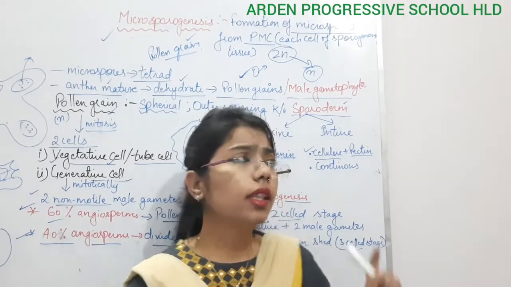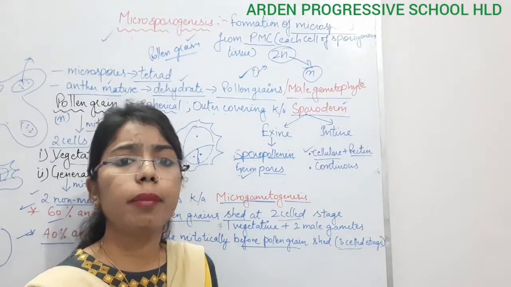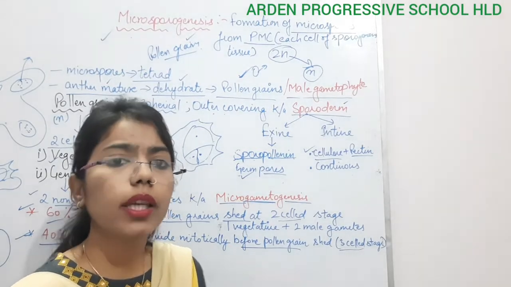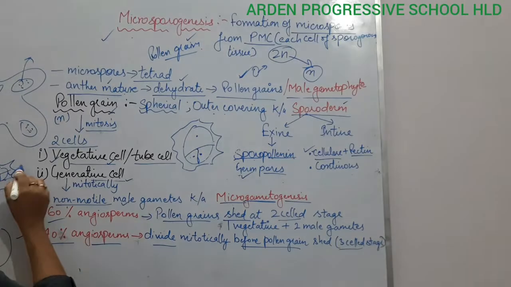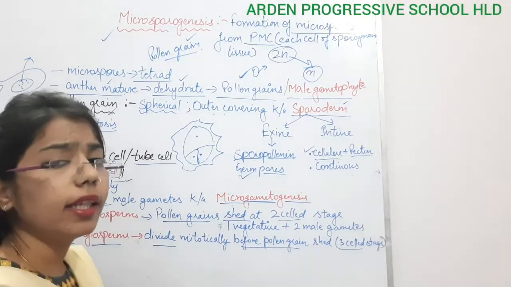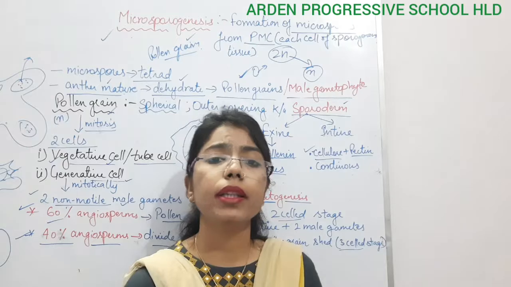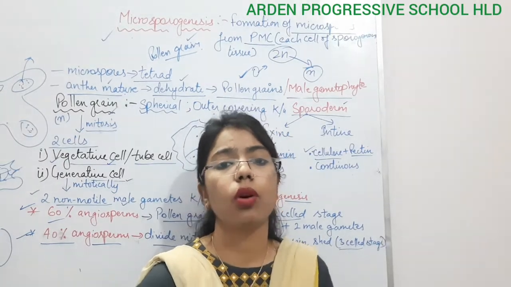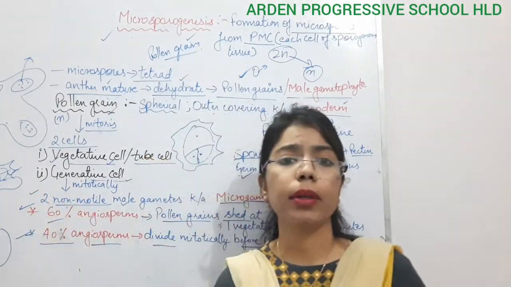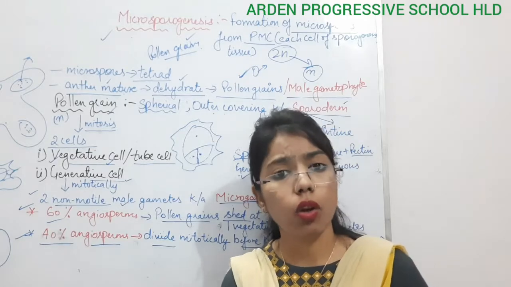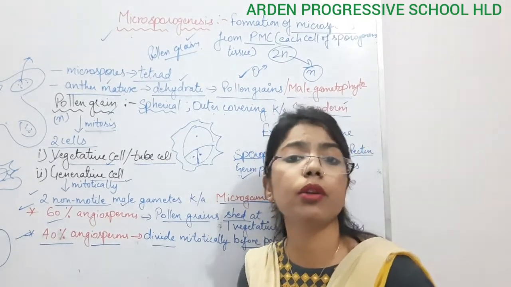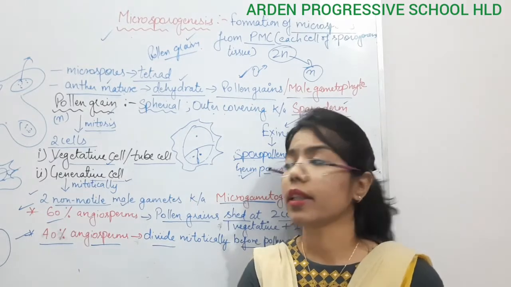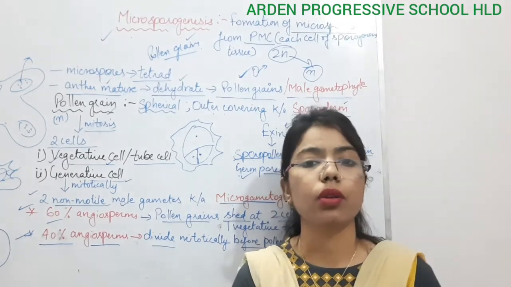Along with this, the viability of pollen grains depends upon temperature also. If the temperature is too high, what will happen? They will not be able to retain their structure. There will be no proper germination, or the viability of the pollen grain will be lost or reduced. So temperature has a very important role in pollen grains and their formation.